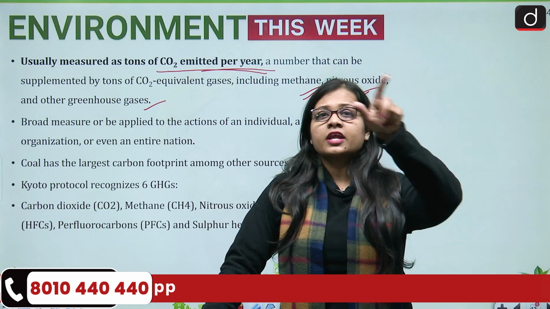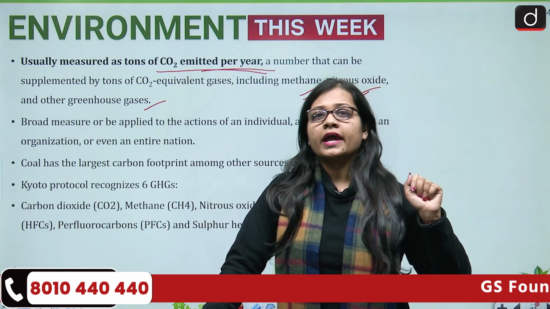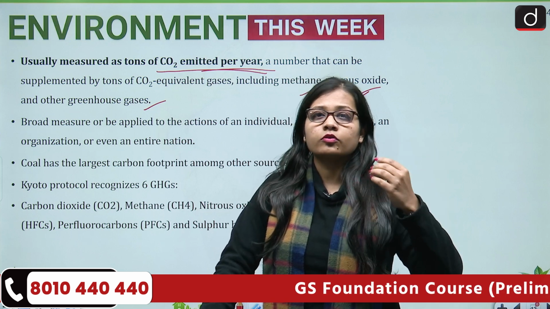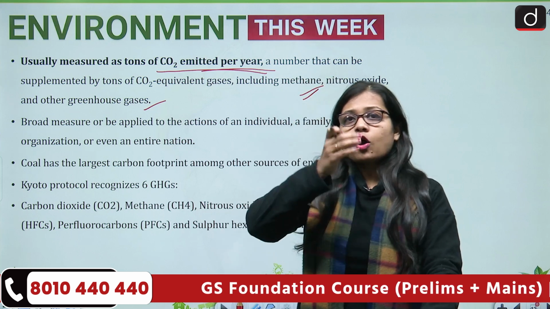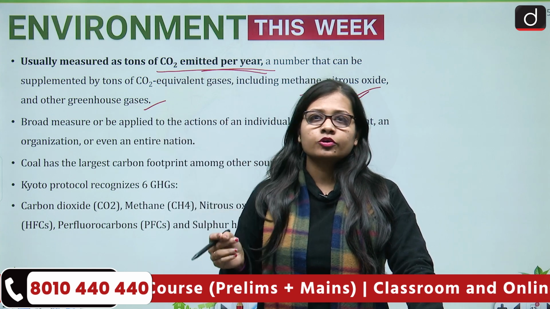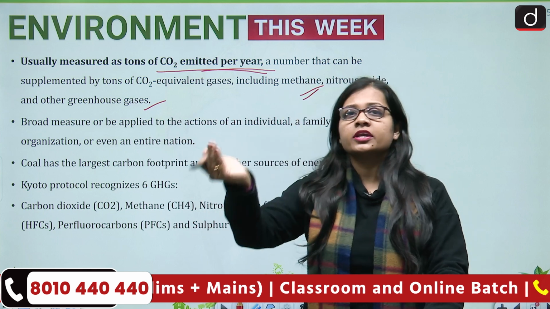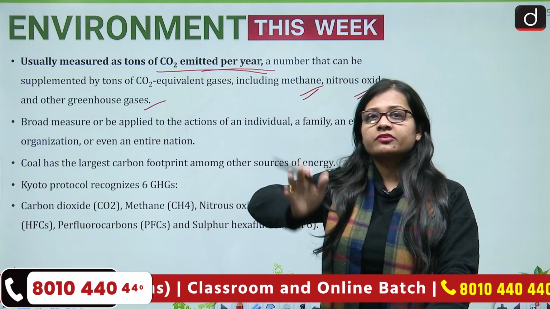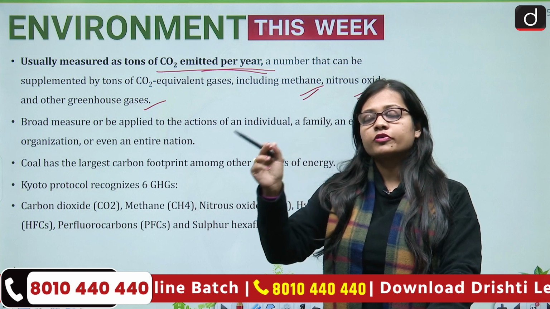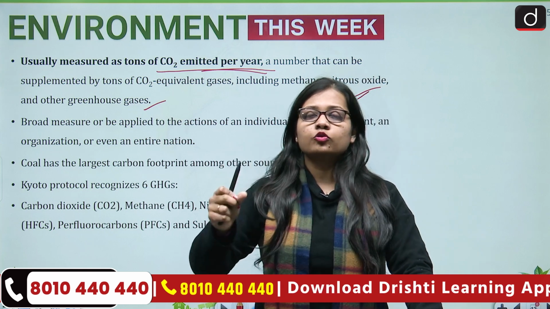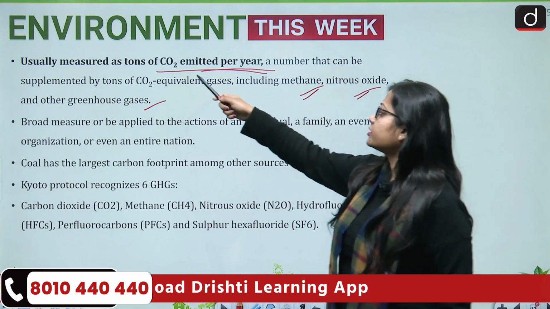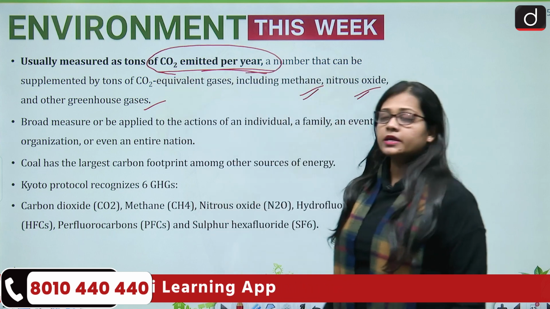Now, all of these greenhouse gases are combined together, and you will see that the combination of all is given as equivalent to 10 tons of CO2, because the conversion is done in such a way that all these gases are converted into the tons of CO2 category, and that is why it is always written that it is equivalent to 10 tons of CO2 or 5 tons of CO2, and that is why it is measured as tons of CO2 emitted per year.